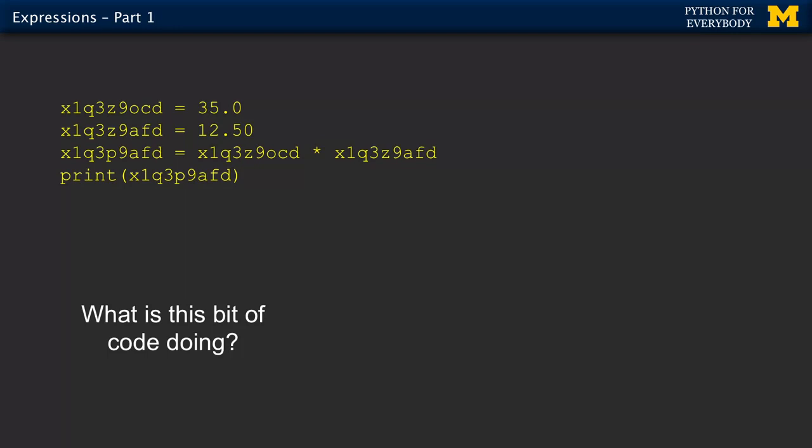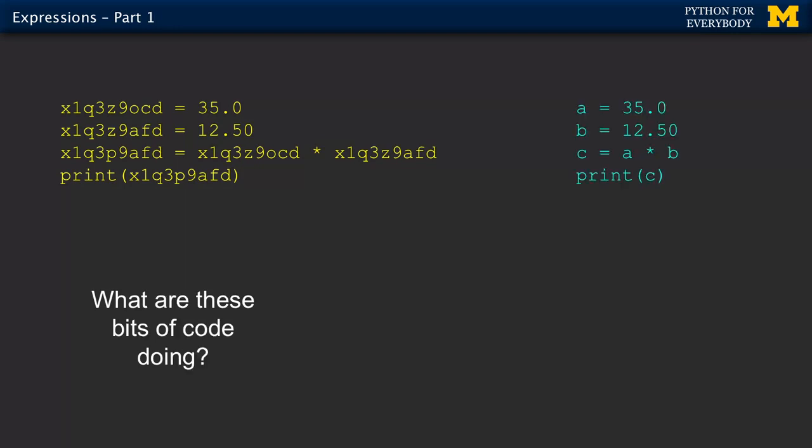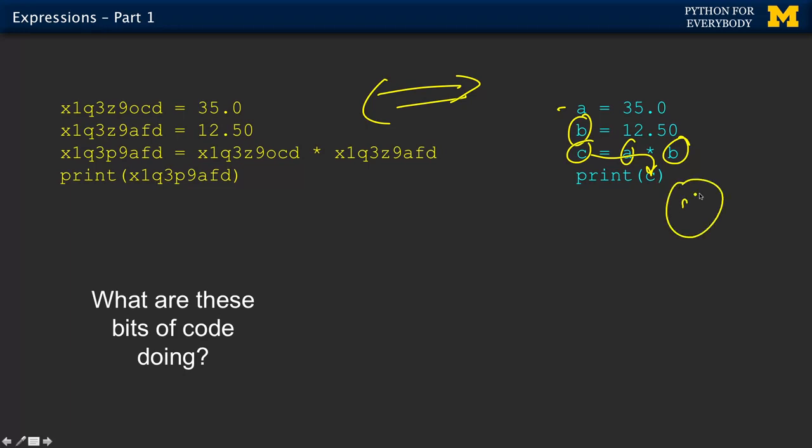So let's make it a little more friendly. You could choose variable names. To those, Python looks at these 2 things as like, those are the same. They're totally the same. Python doesn't care. But now we can look at it and go, oh, I see. The first variable is A, and we're putting that A thing there, and the second variable is B, we're putting the B thing there, and then we're multiplying it, put them in a C thing, and then we're printing the C thing out. That's pretty nice. So this is a little better, right?